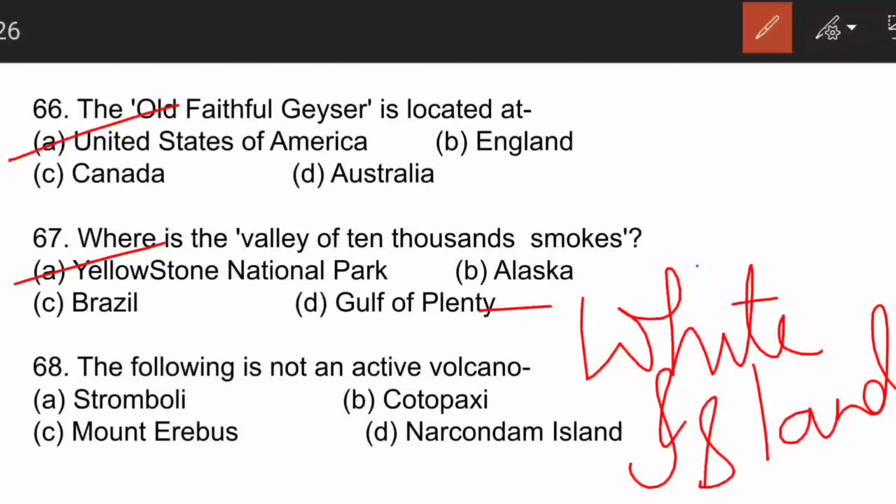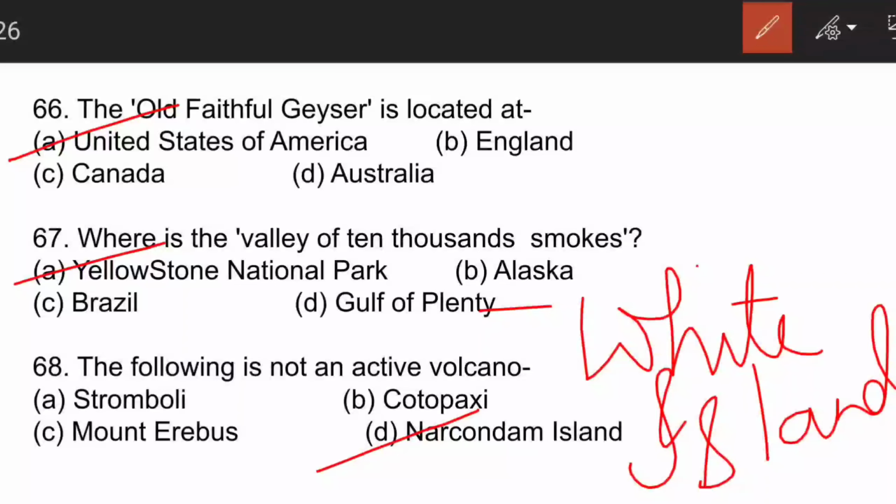So let's move forward. The following is not an active volcano. So here D is the correct answer. Narcondam Island. This is located in India. Narcondam is not an active volcano. Others are active volcano. Stromboli is known as the lighthouse of the Mediterranean. Etna and Stromboli are located in the Mediterranean Sea.